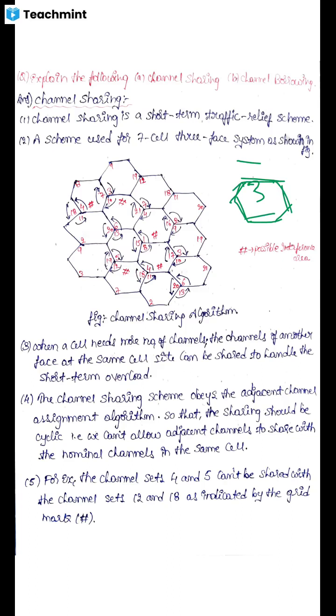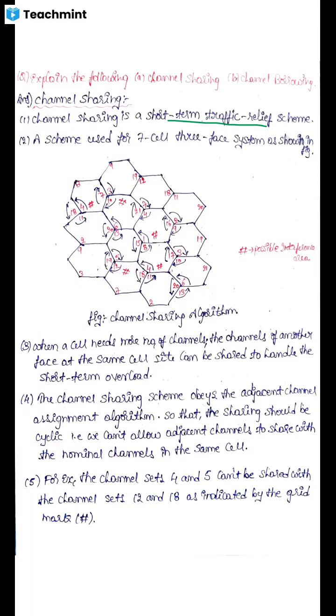Coming to channel sharing. Channel sharing is sharing the channels on a short term basis, to avoid traffic.